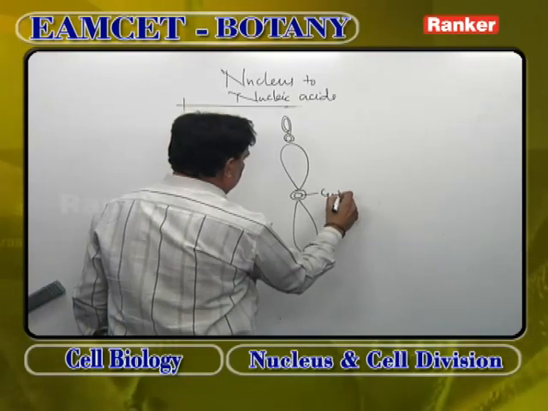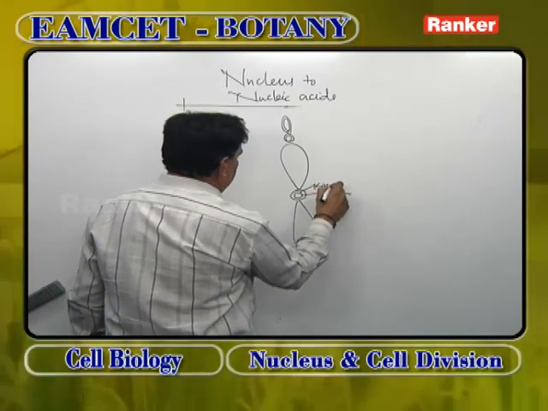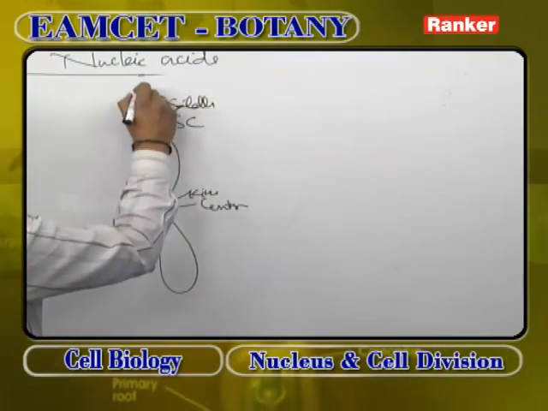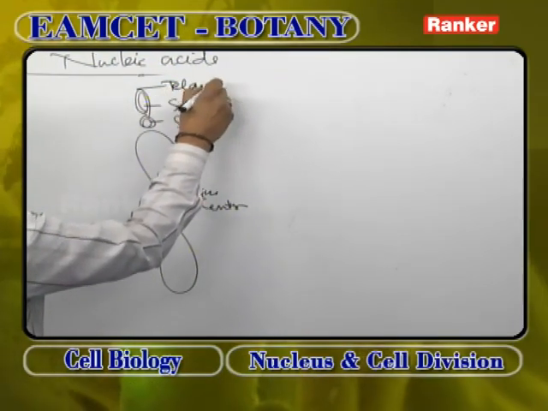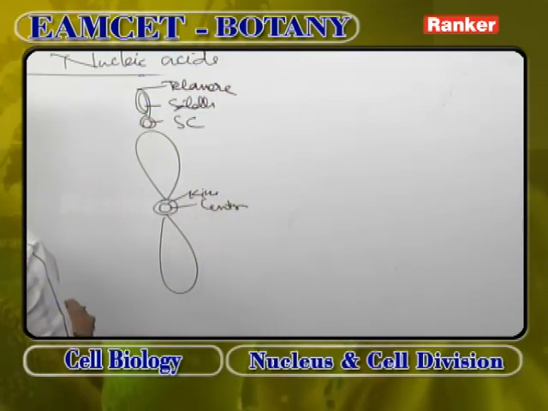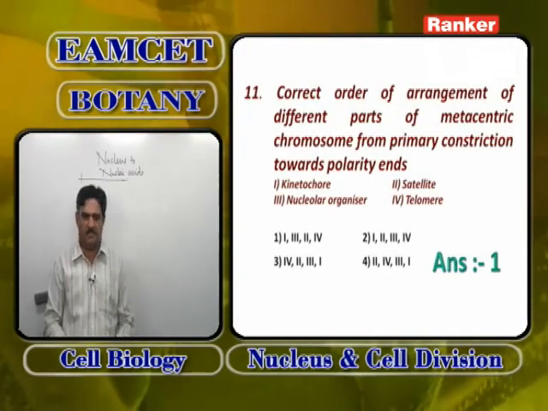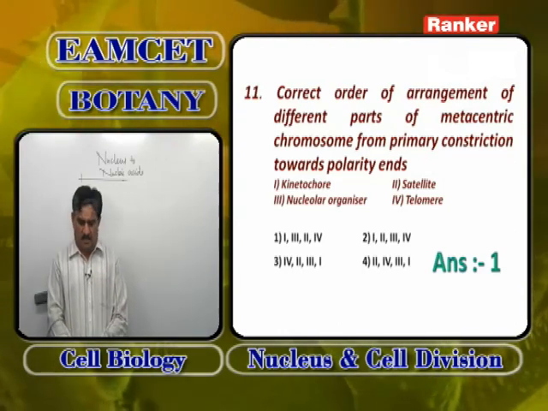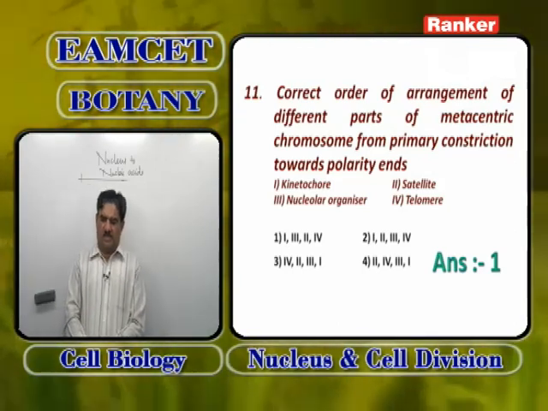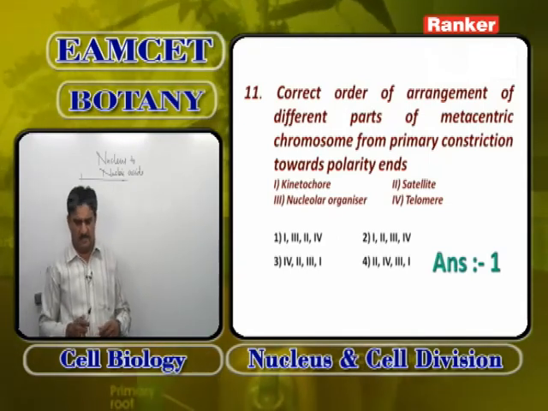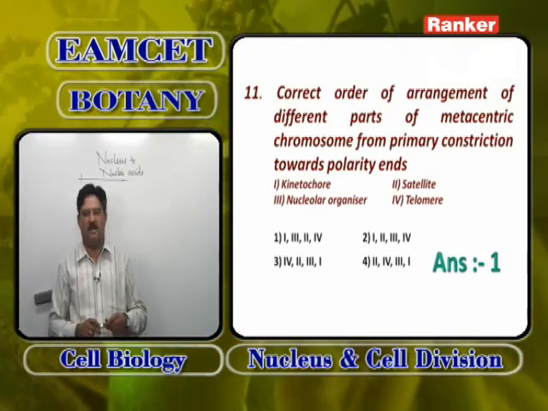This is the centromere with kinetochore. This is the secondary constriction, this is the satellite, and this is the telomere. The terminal end of a chromosome with polarity is called the telomere. So the order is kinetochore, secondary constriction, satellite, and telomere. The answer is option 1: 1, 3, 2, 4. One is kinetochore, 3 is nucleolar organizer, which means secondary constriction, then 2 is satellite, and last is telomere.